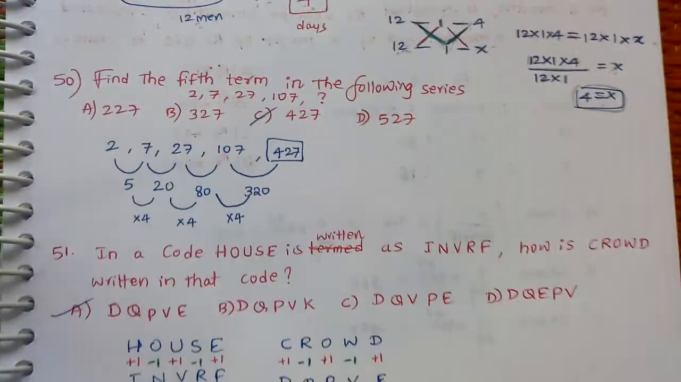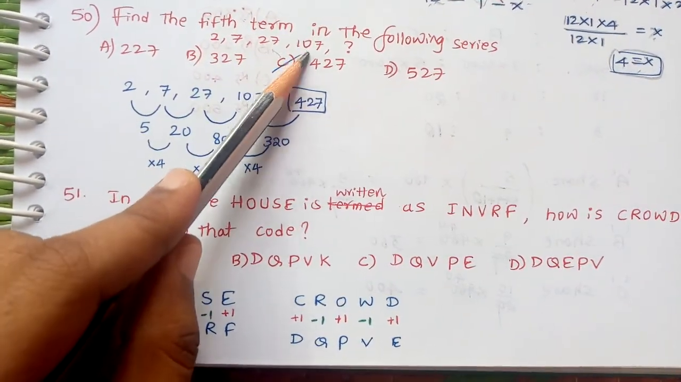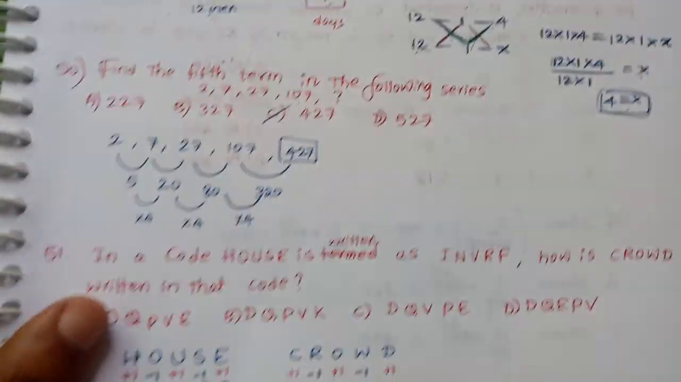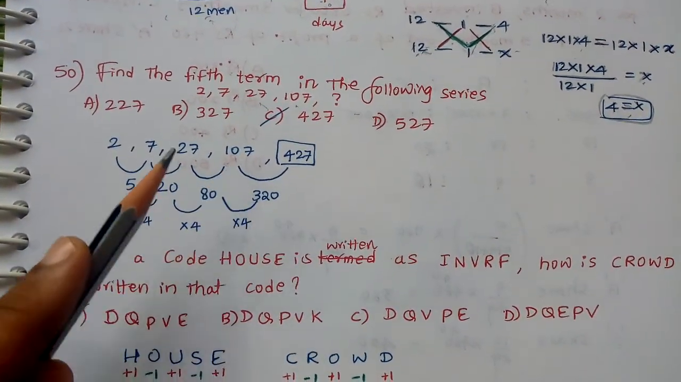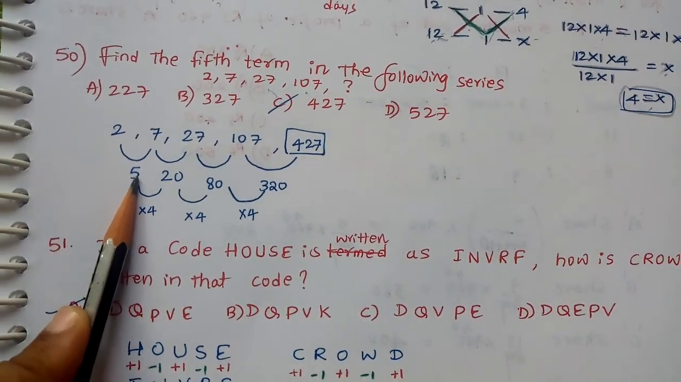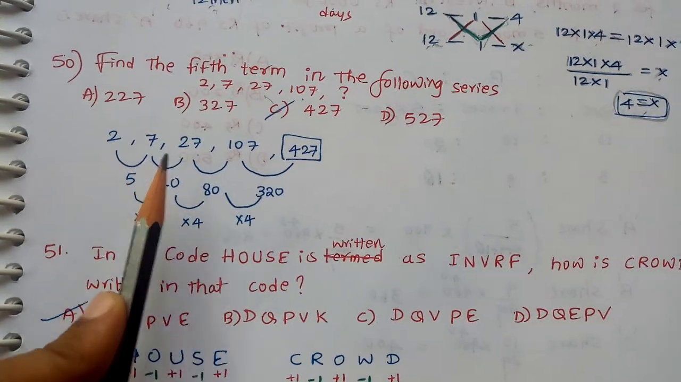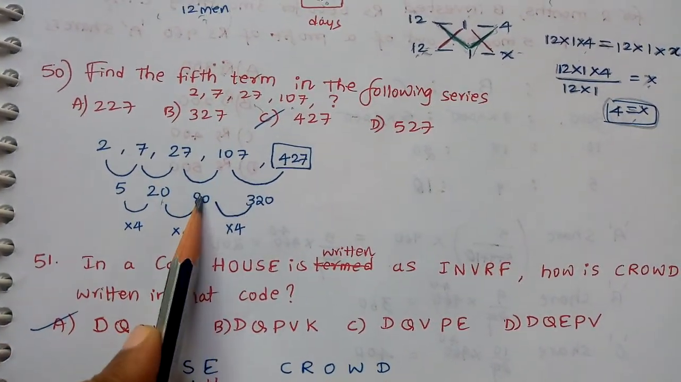Then the second question: find the fifth term in the following series 2, 7, 27, 107. First we have to observe the differences. Between 2 and 7, the difference is 5. Between 7 and 27, the difference is 20. Between 27 and 107, the difference is 80.